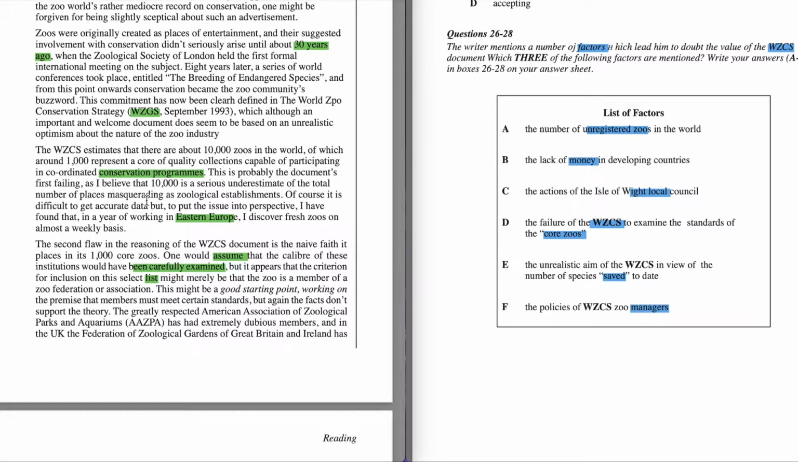So this document, they were saying about unregistered zoos, and they were saying this is probably the document's first failing and believe that 2000 is a serious underestimate of the total number of places masquerading as zoological establishments. So they were masquerading as zoological establishments, but they were not zoos. So they were unregistered as zoos and estimated those places. So the answer to one of these 26 to 28 questions is going to be A.